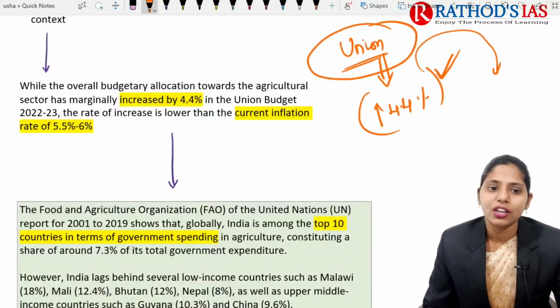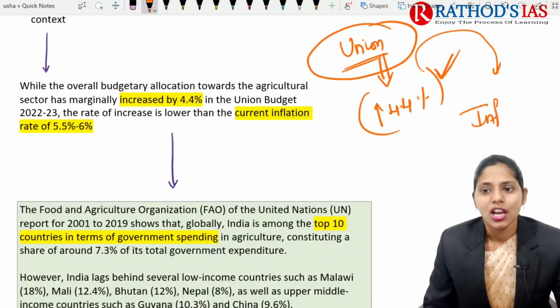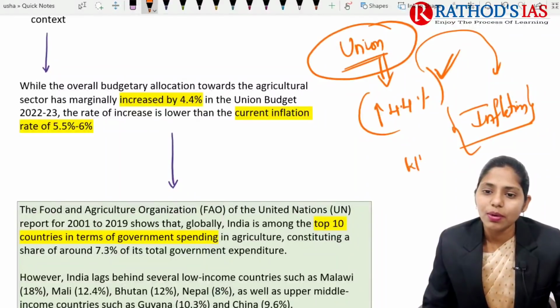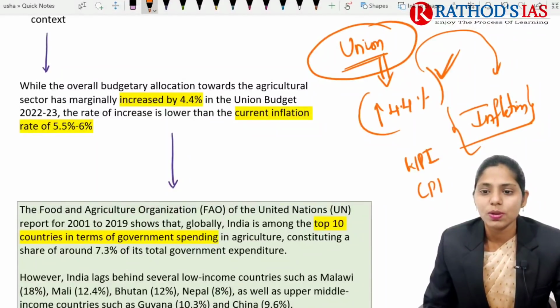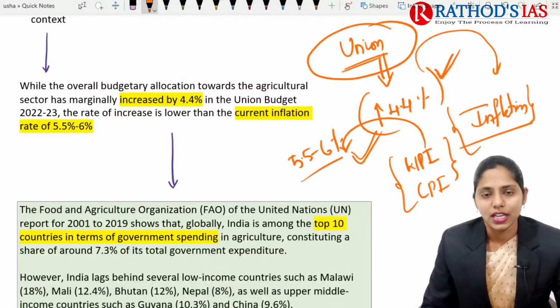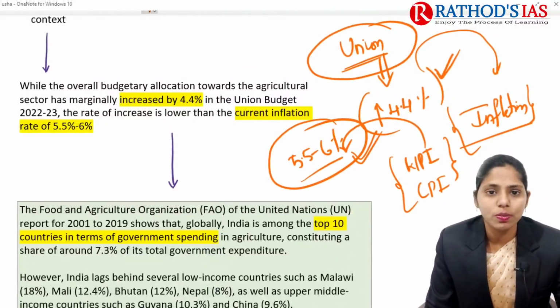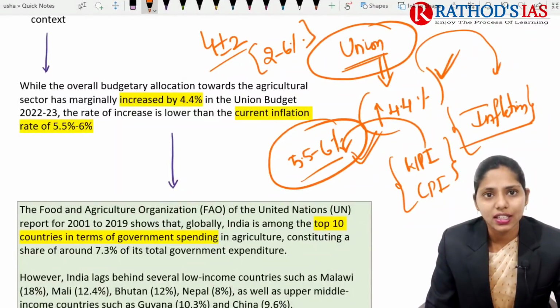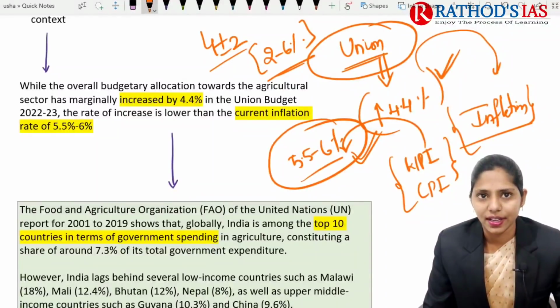But on the other side, inflation means nothing but an increase in the price of goods and services in the market. That condition is called inflation. We already studied WPI, the wholesale price index, and the consumer price index. So there is an increase of inflation seen in the market. The current inflation rate is 5.5 to 6%, and the inflation target is 4 plus or minus 2, that is 2 to 6% that can be maintained in the country. But here inflation is 5.5 to 6%.